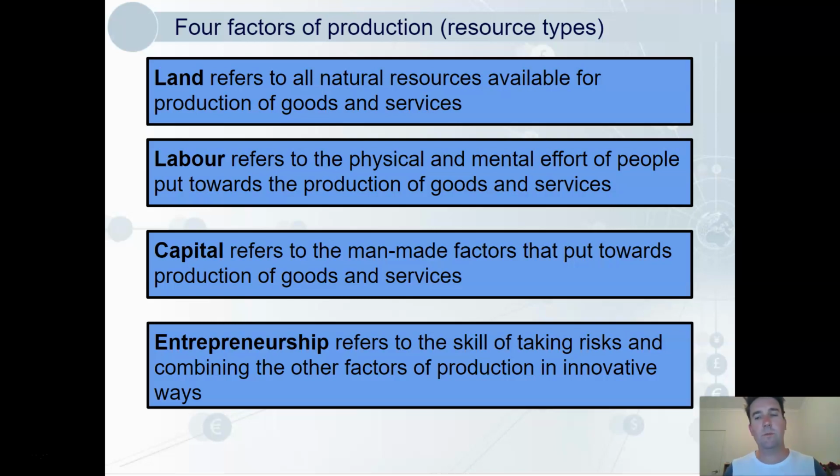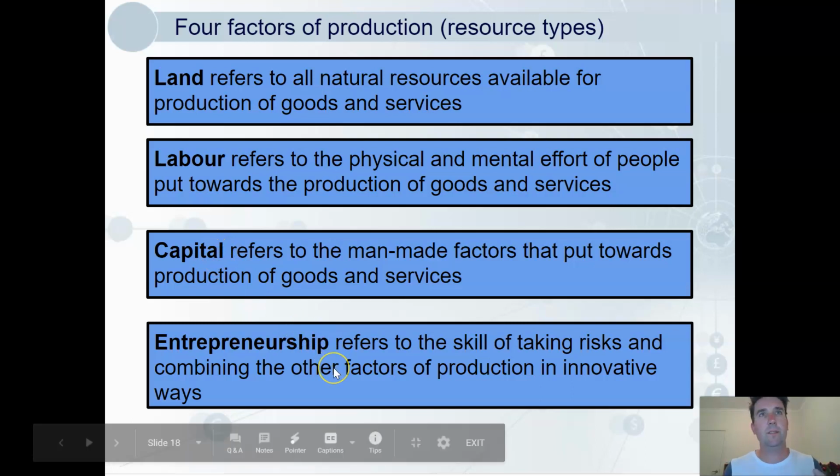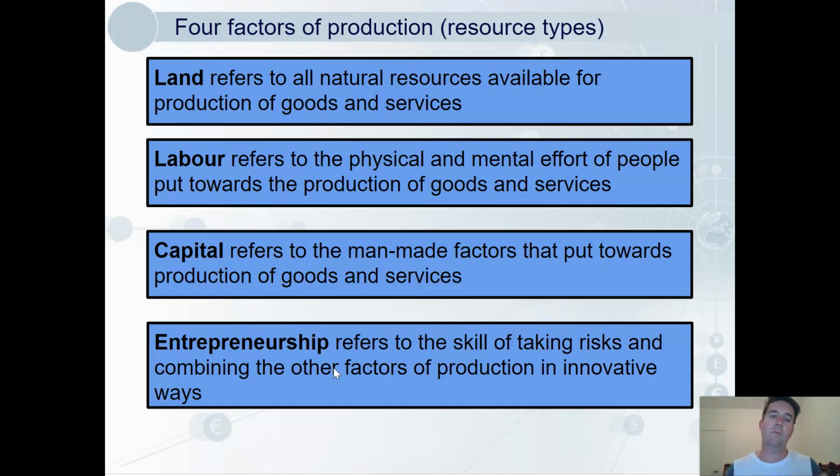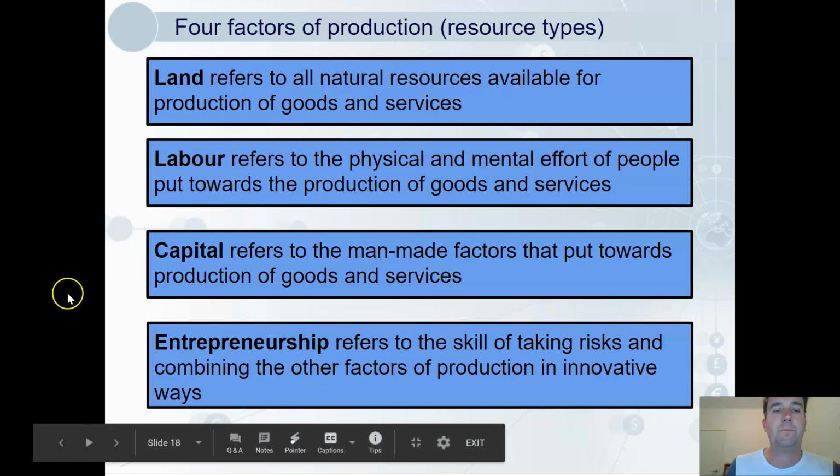Capital, this term confuses people a bit, but here just refers to the man-made factors of production that are put towards production of goods and services. So things like tools, machinery, infrastructure, so roads and etc. They're what we refer to as capital. And entrepreneurship is considered a resource. It's the skill of taking risk, combining those other factors of production in innovative ways that couldn't be done before. So we're going to come back to these in class, so don't worry.